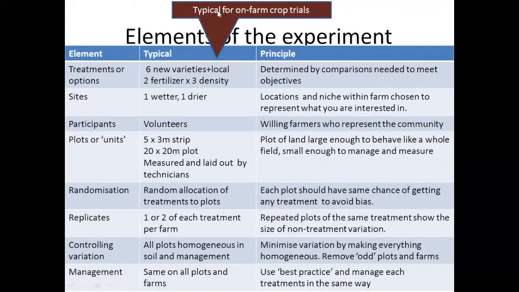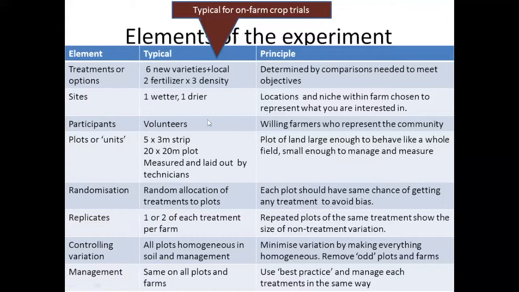So in terms of treatments, you're familiar with that. We might have, just as an example, 6 new varieties plus a local Czech variety, or we might have some sort of factorial arrangement like 2 levels of fertilizer times 3 densities of planting. And the principle here is the treatments are determined by the comparisons you need to meet the objectives. So you should be able to read the objectives, and from the objectives, write down the treatments or options that are going to be compared.